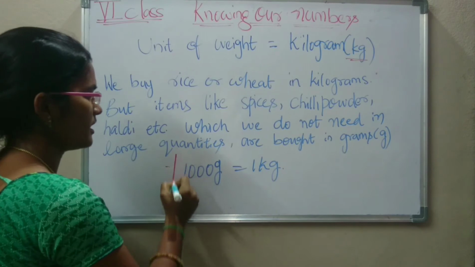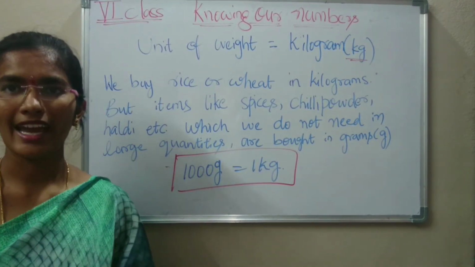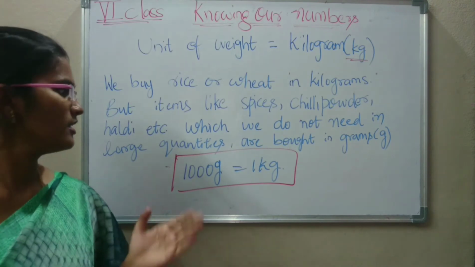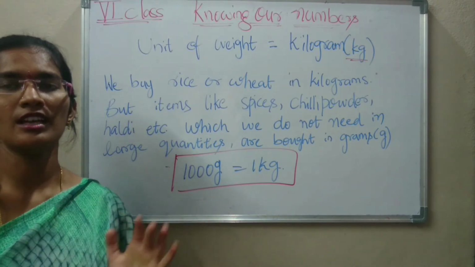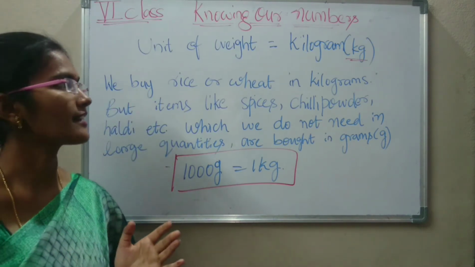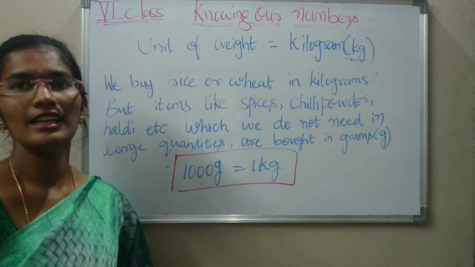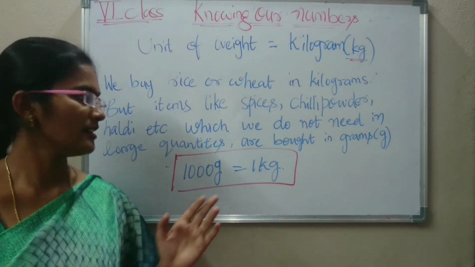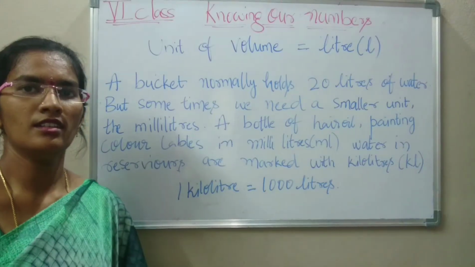Now here 1000 grams is equal to 1 kg. 1 kilogram is equal to 1000 grams. In this way we will define unit of weight. Unit of weight is nothing but kilogram, kg. 1 kilogram is nothing but 1000 grams.